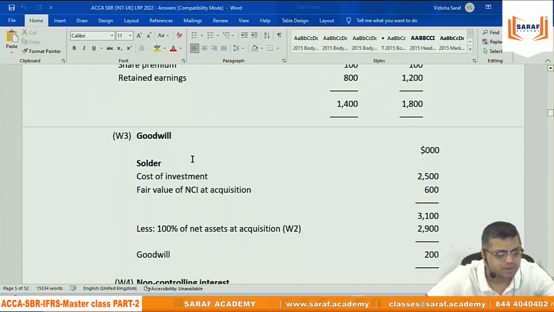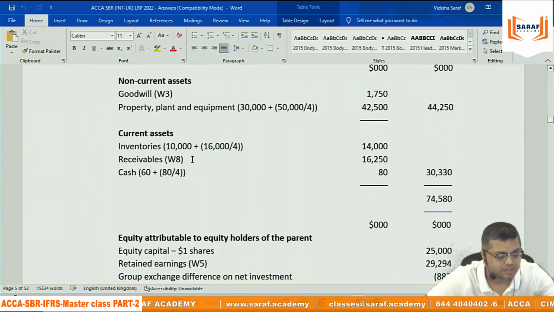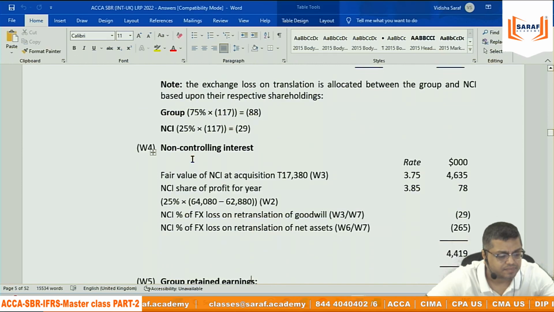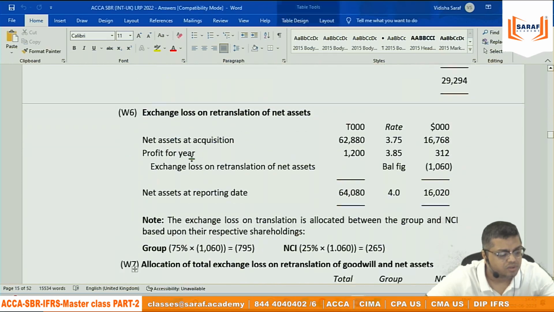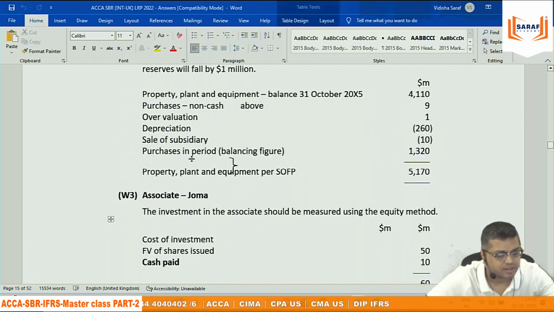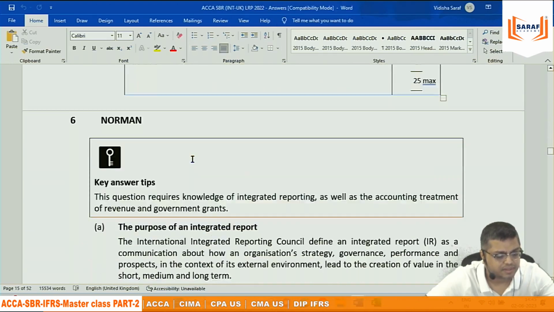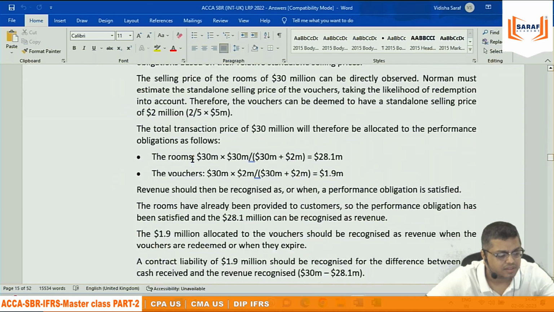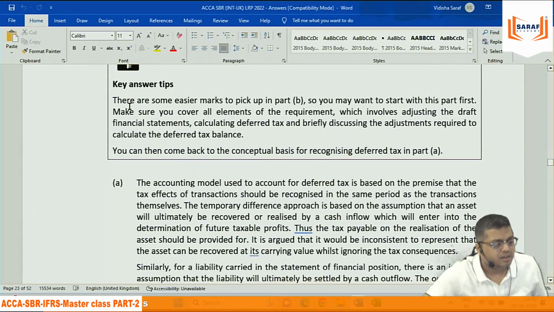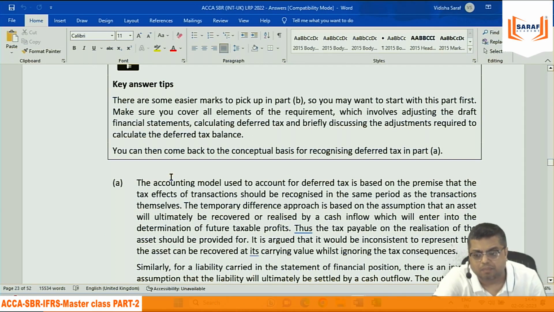This is question number 7. What they are saying: there are some easier marks to pick in part B, so you may want to start with this part first.